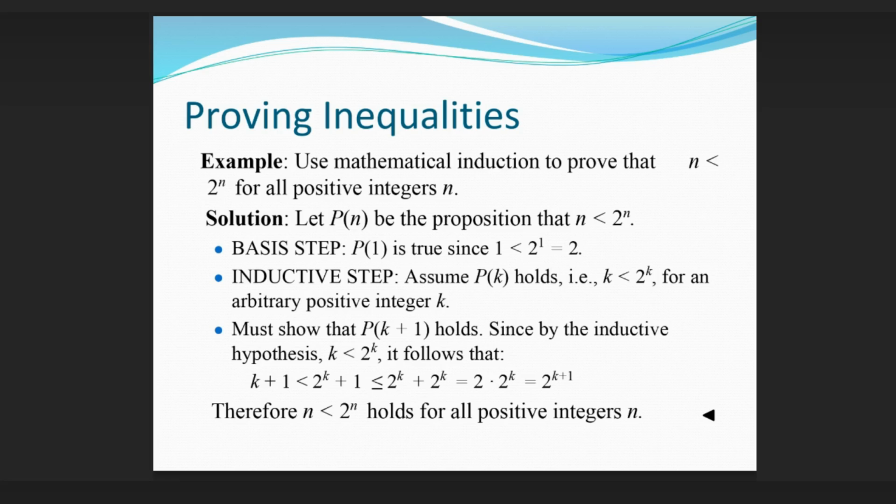Inductive step. Assume P(k) holds, i.e., k < 2^k, for an arbitrary positive integer k. Must show that P(k+1) holds. Since by the inductive hypothesis k < 2^k, it follows that k + 1 < 2^k + 1 ≤ 2^k + 2^k = 2 · 2^k = 2^(k+1). Therefore n < 2^n holds for all positive integers n.